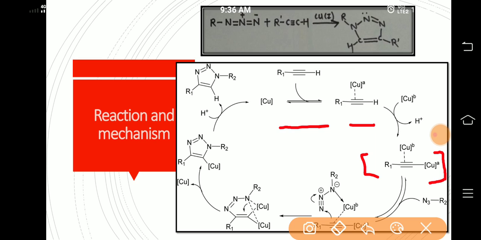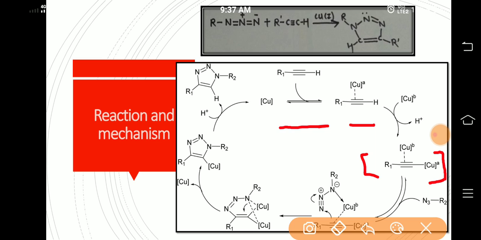In this copper acetylide, copper is bearing a positive charge due to its electropositive nature, along with carbon which is electronegative here.